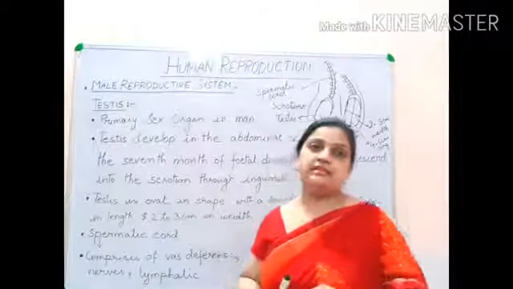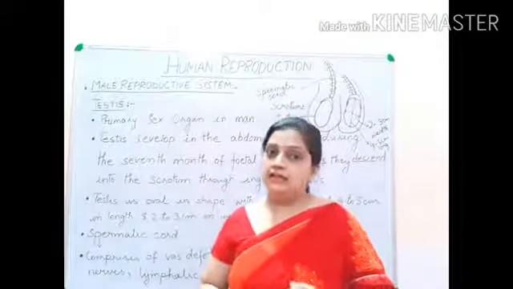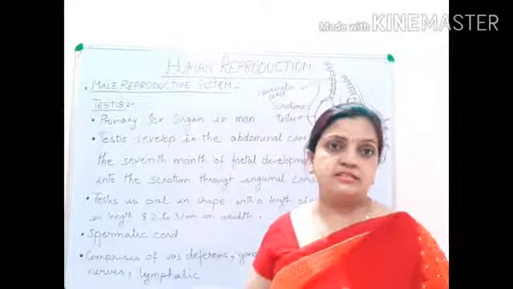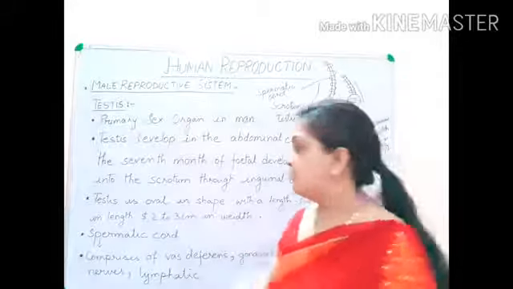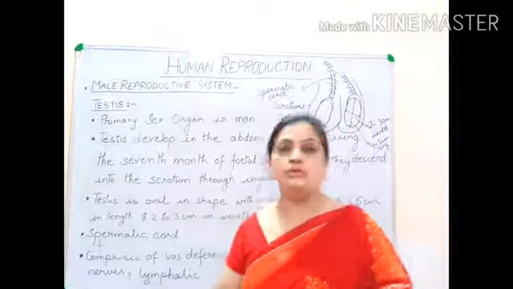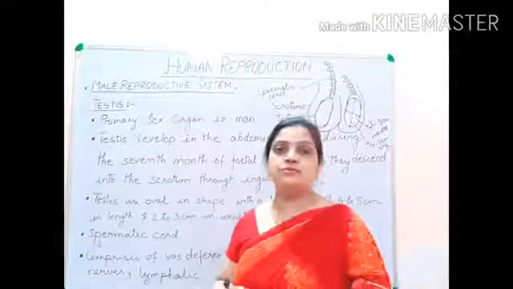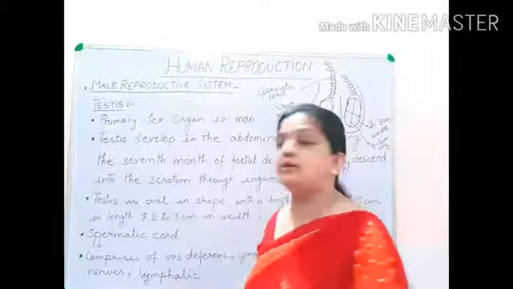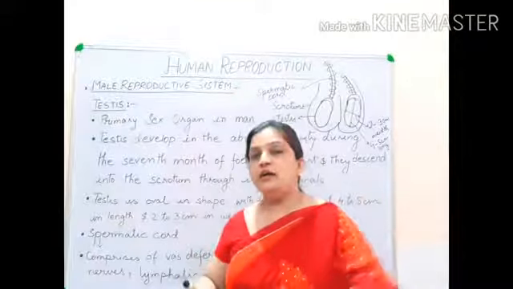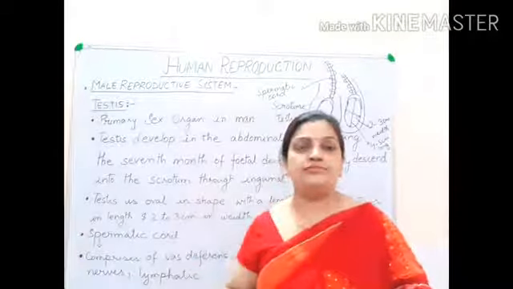First was that testis is a primary sex organ in the males. Testis is oval in shape. The length of the testis is 4 to 5 centimeter. The width of the testis is 2 to 3 centimeter. Spermatic cord is present. This spermatic cord is comprising of gonadal vein, gonadal artery, nerves, lymphatics, which is a connective from the intra-abdominal to the extra-abdominal cavity within the scrotum, and this testis descends from the intra-abdominal to the extra-abdominal during the 7th month of fetal development.